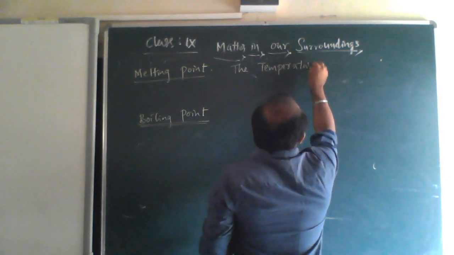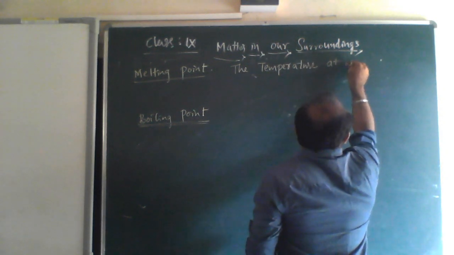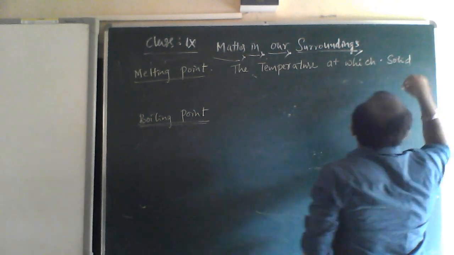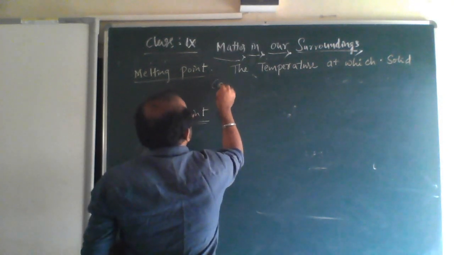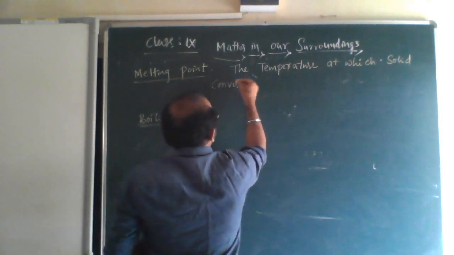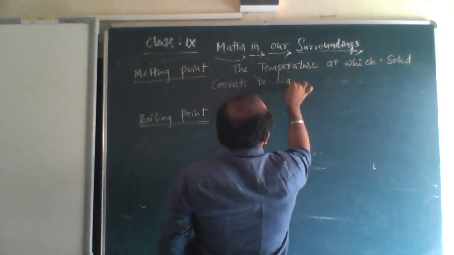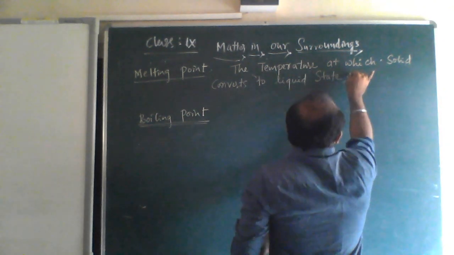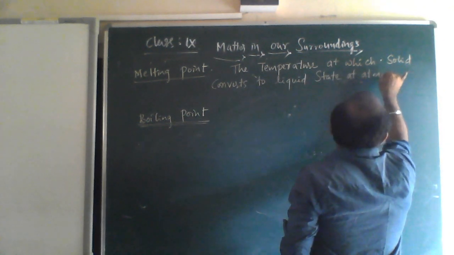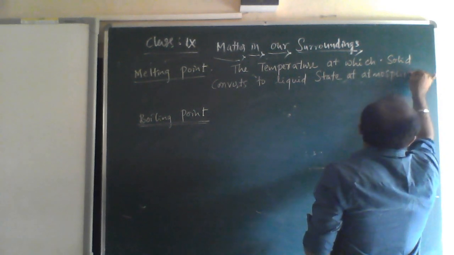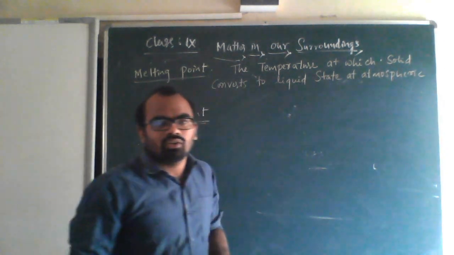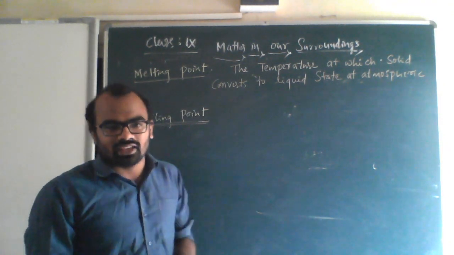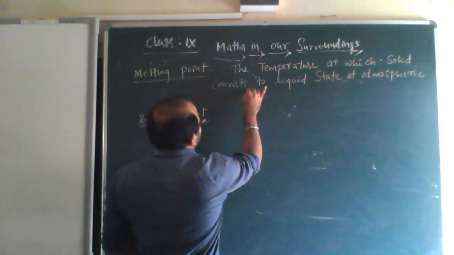Melting point is nothing but the temperature at which solid changes to liquid state at atmospheric pressure. For ice, it is 0 degree Celsius or 273 Kelvin at atmospheric pressure.